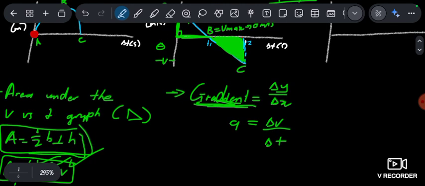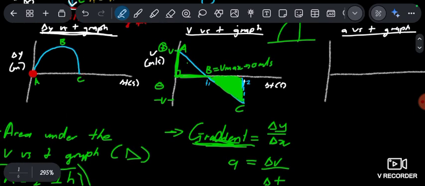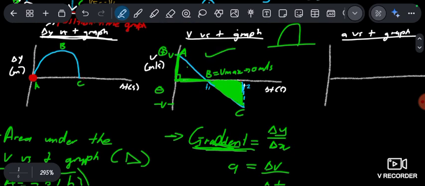So the gradient under this graph is what? It is acceleration. That's what you need to know. This graph is very special. Hence, I'm trying to explain it in a very deeper sense. So let's try and explain what we just did.